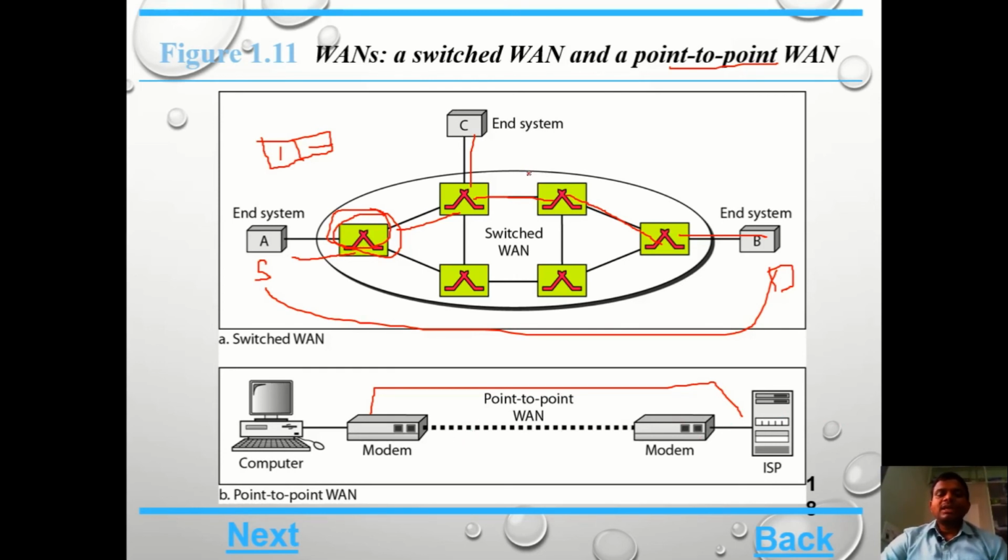Here there was no direct connectivity between the source node and the destination node. So this is the small variation between switched WAN and point-to-point WAN. So these are the details about wide area networks.